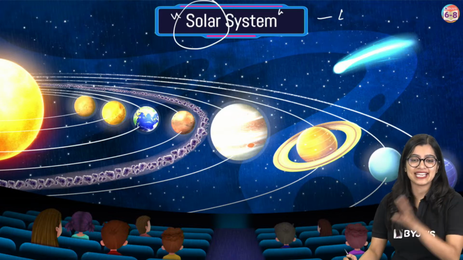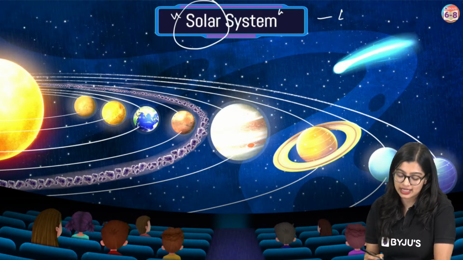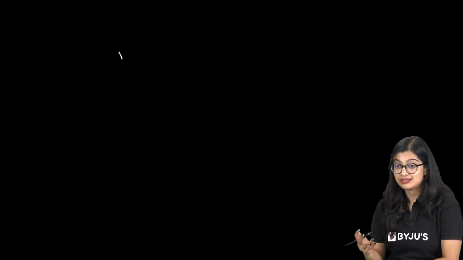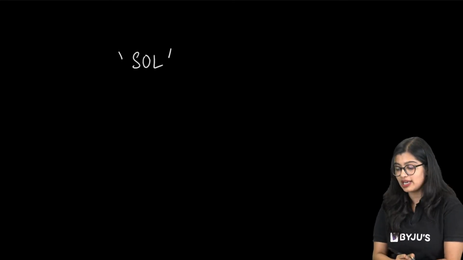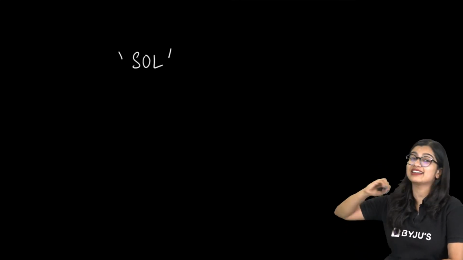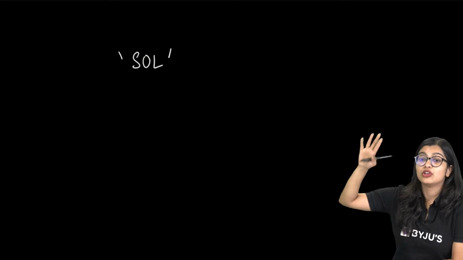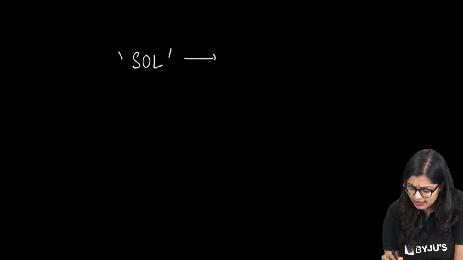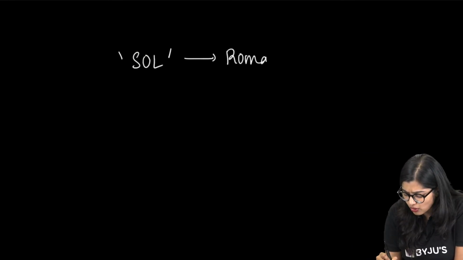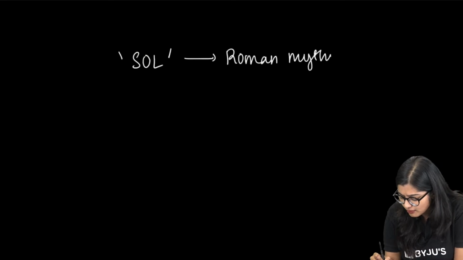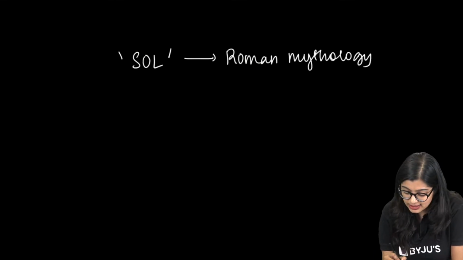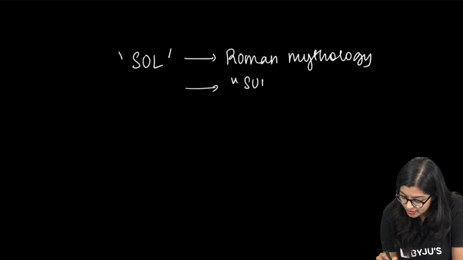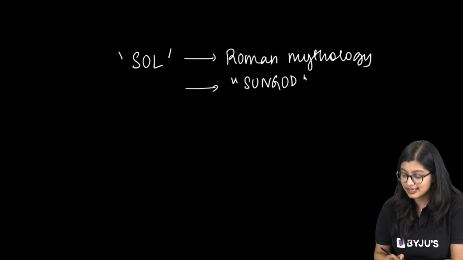Very cute. Now, if you see the word solar, it could be pronounced differently, maybe Sol, right? The word Sol comes way back from Roman mythology, where it means sun god.